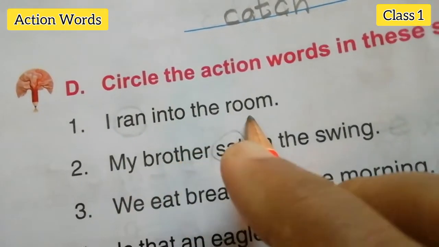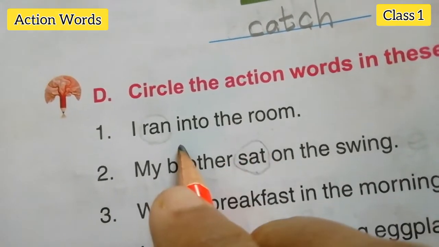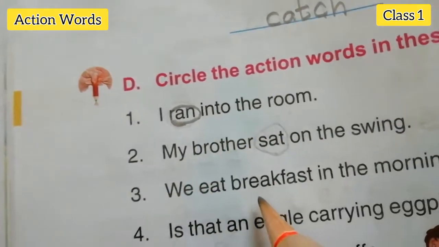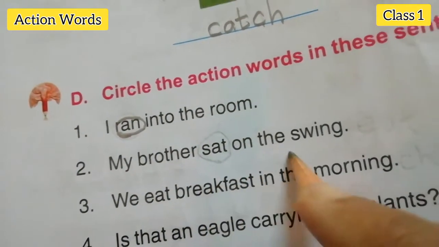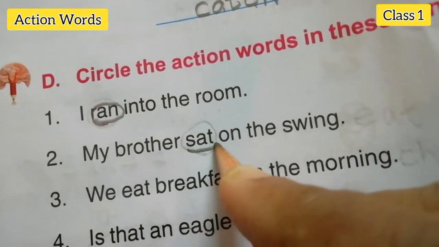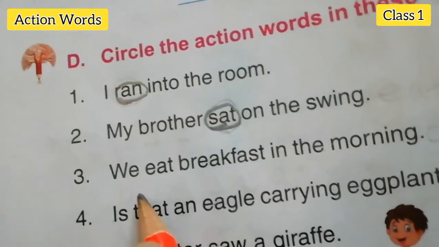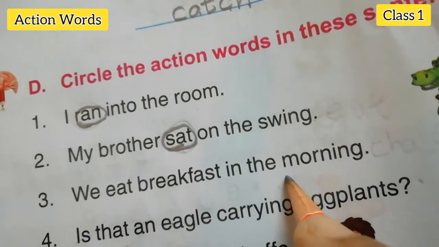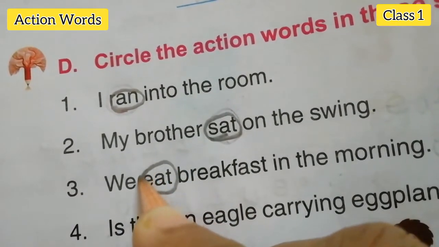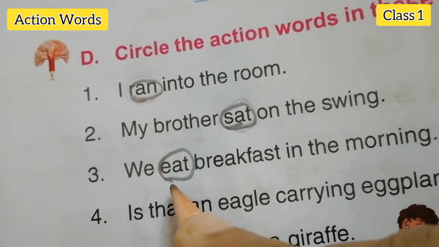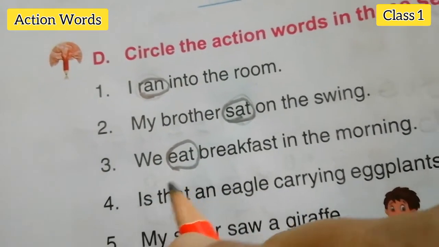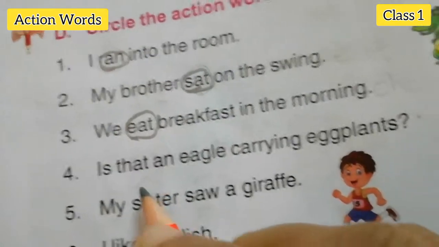I ran into the room. So what is the action word here? Ran. Okay. Next, my brother sat on the swing. Action word is sat. Next, we eat breakfast in the morning. So action word is eat. Action means what? Yes, work or something happened. Okay, this action.